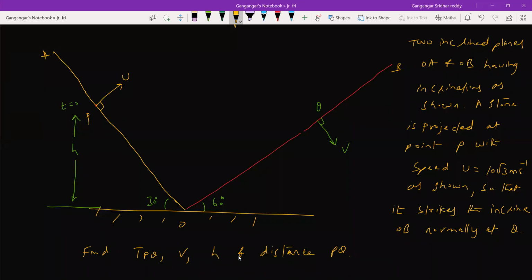So now from point P, when a stone is projected, it'll go and strike the other inclined plane at point Q, and the question is saying it's normally. So read once. Those are your answers. Please wait. Sir, at Q also depth is h, sir. Need not. Okay, you are seeing same thing. Let me put somewhere here.